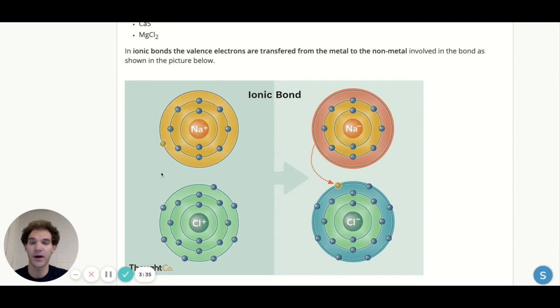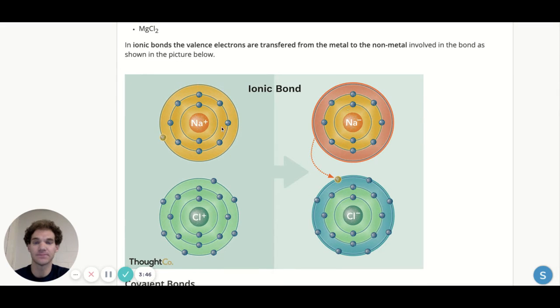So when they bond, sodium literally gives up its electron to chlorine. So now sodium has 8 in its outer shell, and chlorine also has 8 in its outer shell. So they're both what we would call a happy atom. So in an ionic bond, electrons are literally transferred, not shared. Sodium gets rid of it and gives it to chlorine. So the metal gives electrons to the nonmetal.